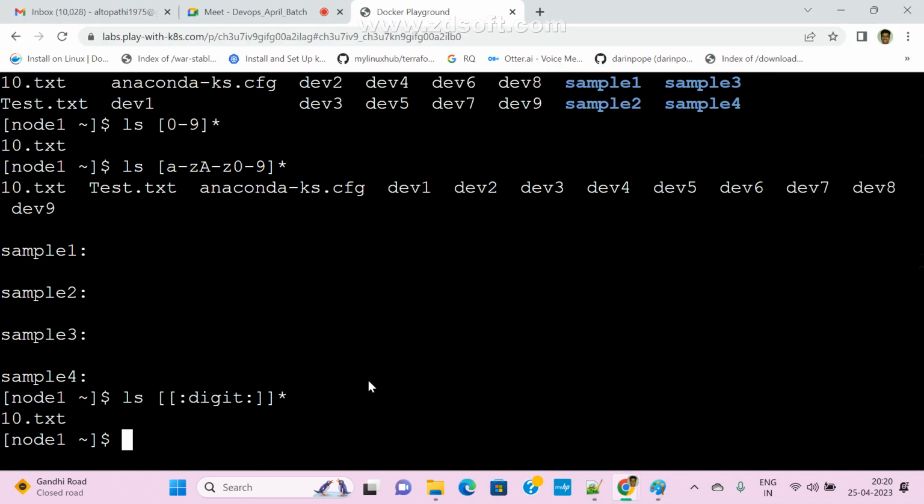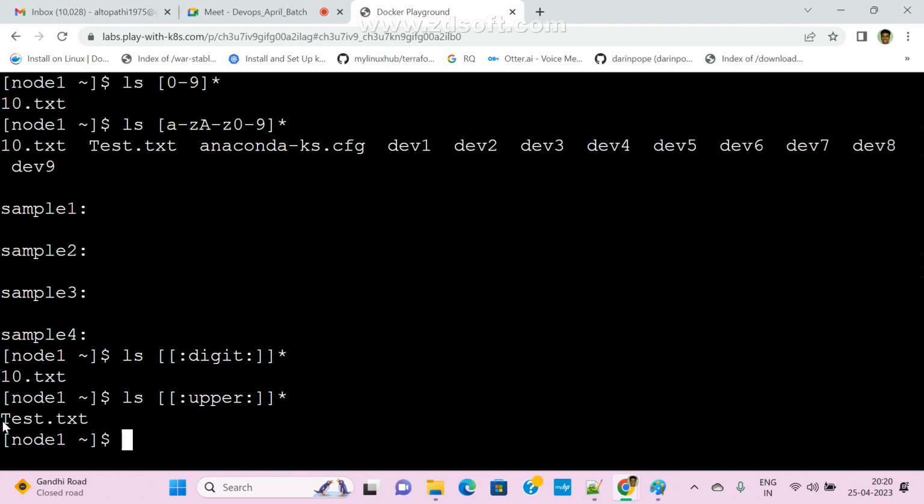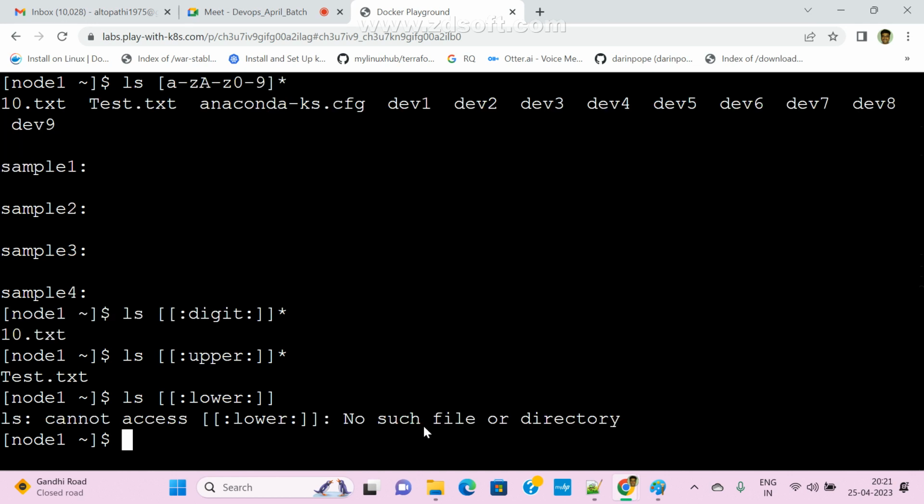Both are the same. Now see here, ls, bracket, colon, now I am giving upper. I want only upper, colon, bracket, star. Both are the same. For example, if I want only lower: ls, bracket, colon, lower, colon. Now both are the same.